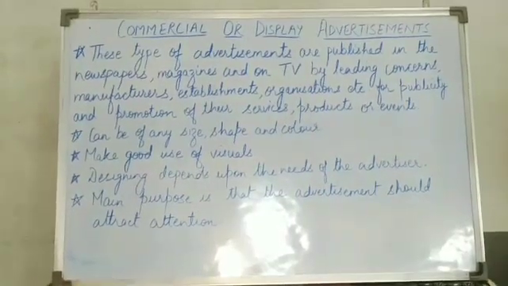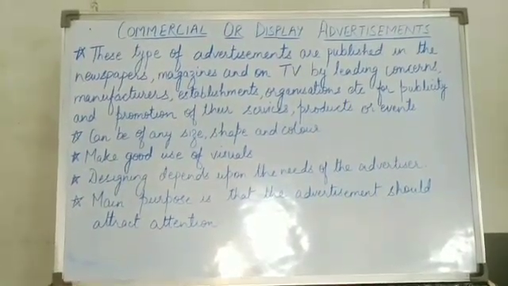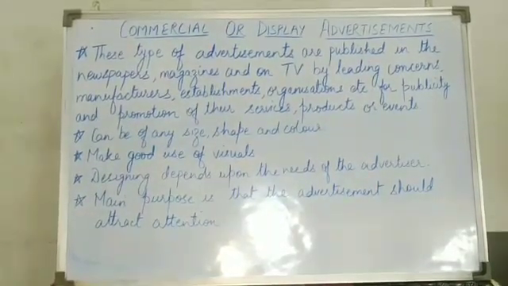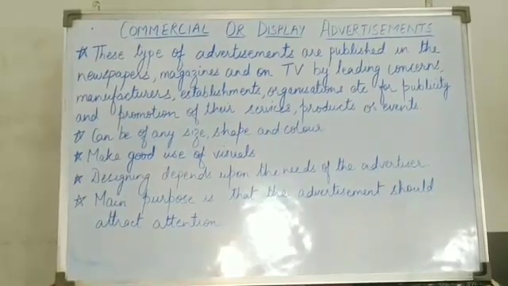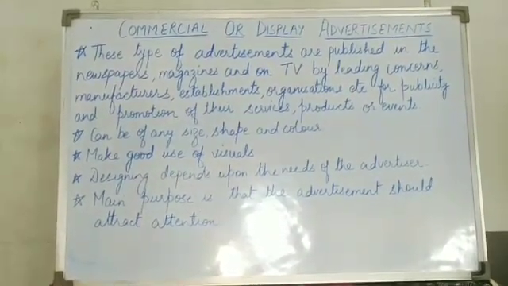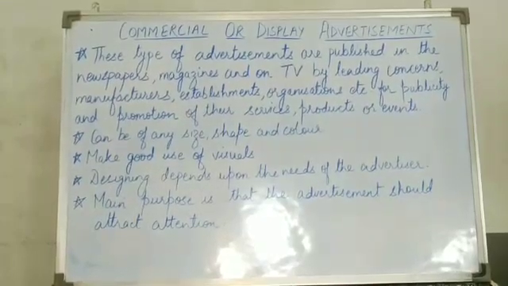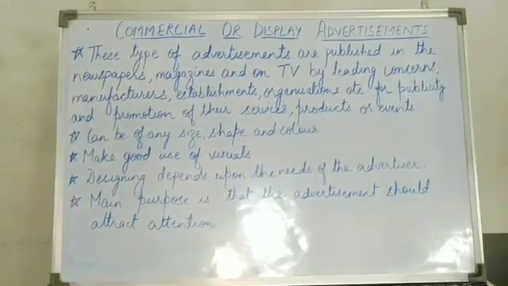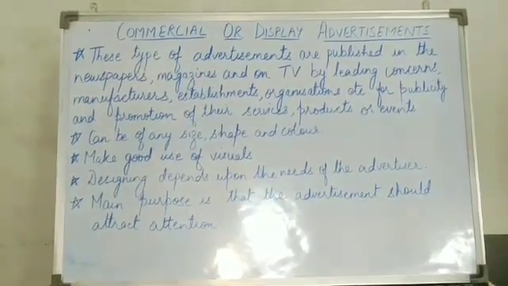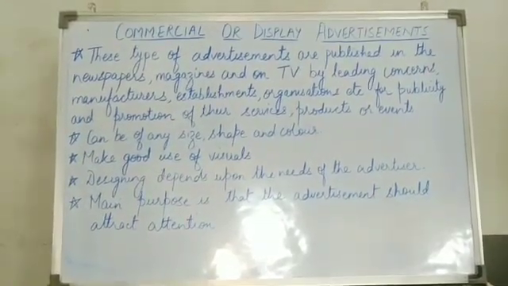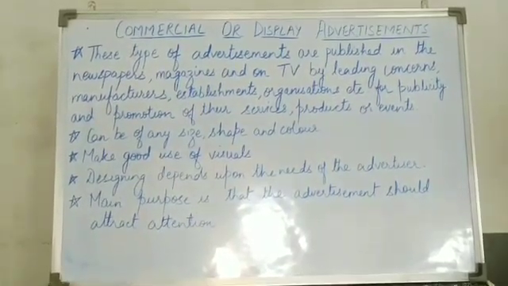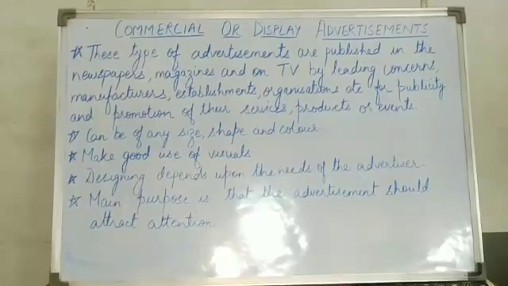Another thing that we should keep in mind while drafting a commercial or display advertisement is to make good use of visuals. What kind of visuals? It could be sketches, drawings, designs and photographs. Next, designing depends upon the needs of the advertiser. This means the size and the style of alphabet that we are using should be as per the need, what the advertiser or the organization wants to put up in the advertisement.